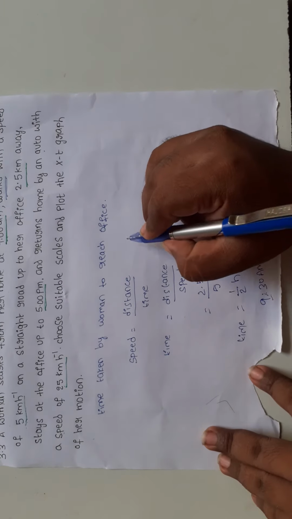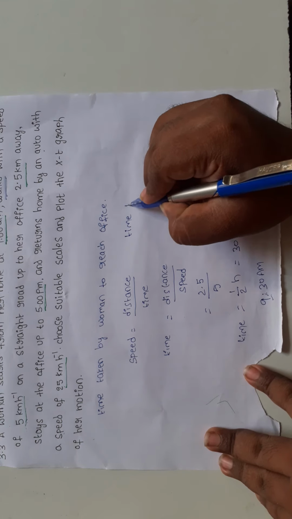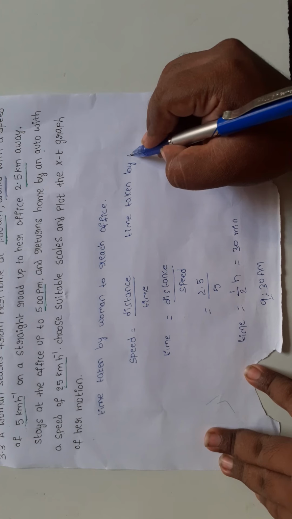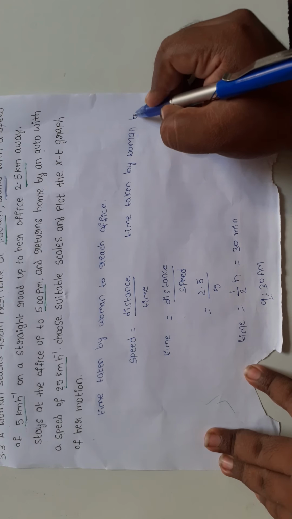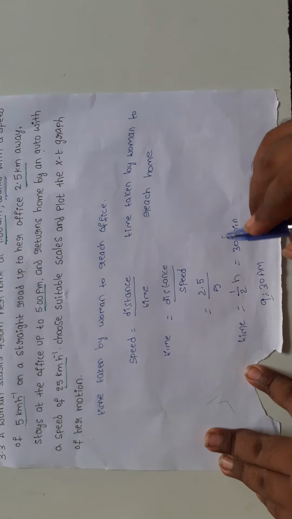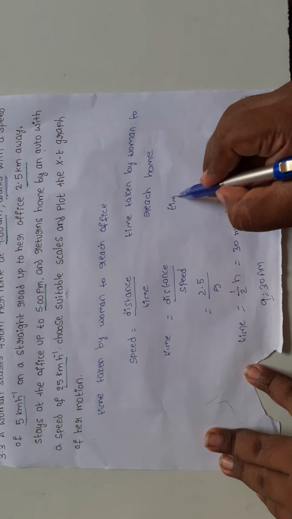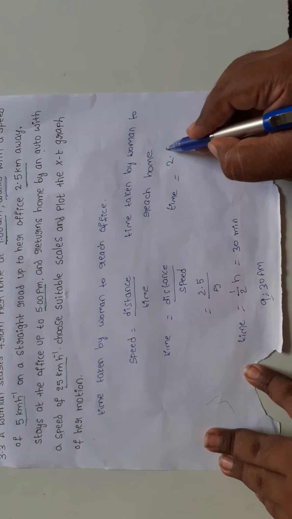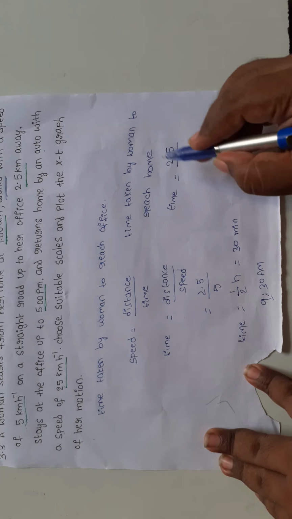Similarly, we are going to find the time taken by the woman to reach home. Time equals distance by speed. What is the distance? 2.5 kilometers.